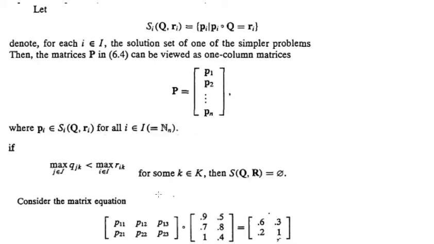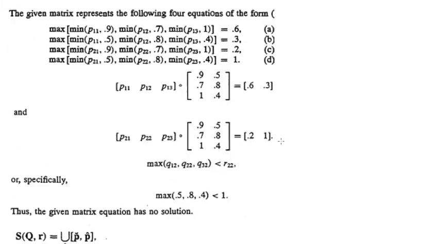For example, consider the matrix equation P composition Q equal to R. So the right-hand side matrix is R, this matrix is Q, and P is unknown. The given matrix equation represents the following four equations.